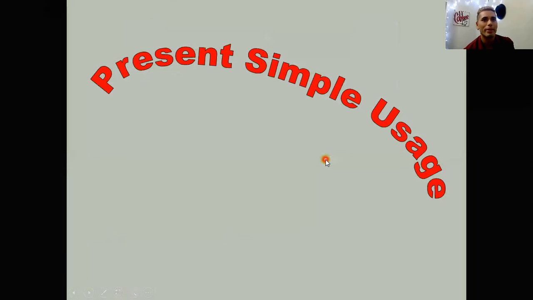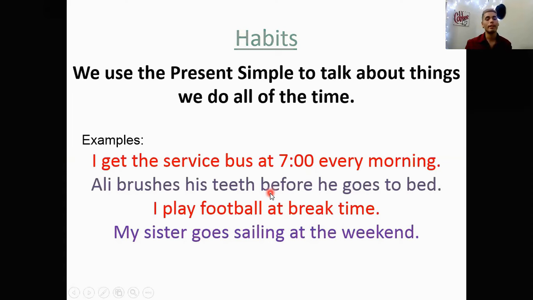The next part is this right here. Let's practice a little bit. Before practicing, let's talk about the definition of simple present. It's very simple, okay? We use present simple to talk about habits, mainly to talk about habits. And let's read together, right? We use the present simple to talk about things we do all of the time, something that you do all the time. Remember what I told you in the beginning, that I clean my hands? I clean them very thoroughly every day. It's really important, especially now.